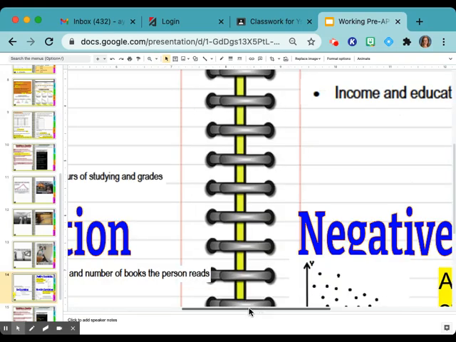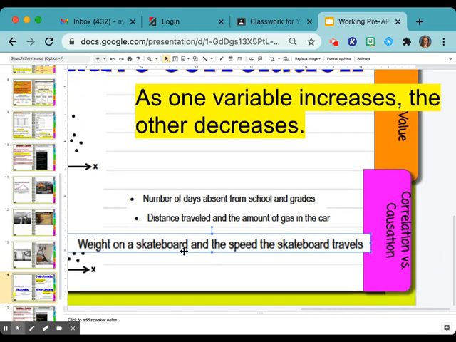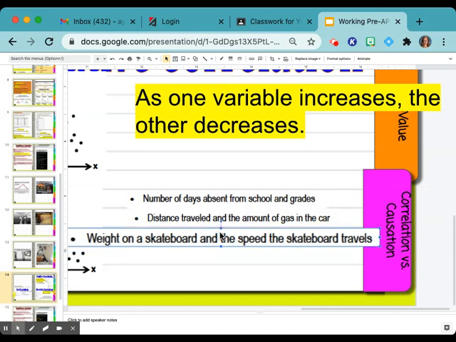Okay, let's look at it again. The weight on skateboard and the speed the skateboard travels. My husband and I actually had this conversation last night, and he was like, well, it would be negative because it's just your weight and your speed. But if you go down a hill, then that's when things change because the weight going down the hill gets momentum faster.